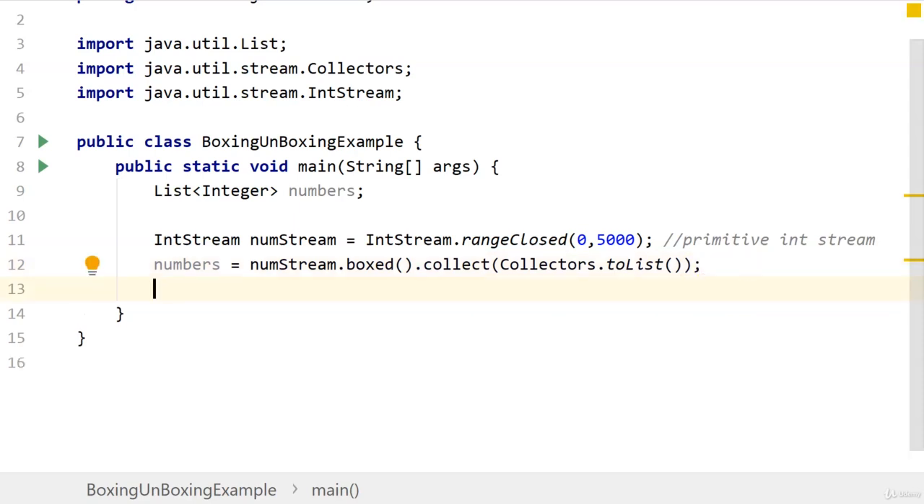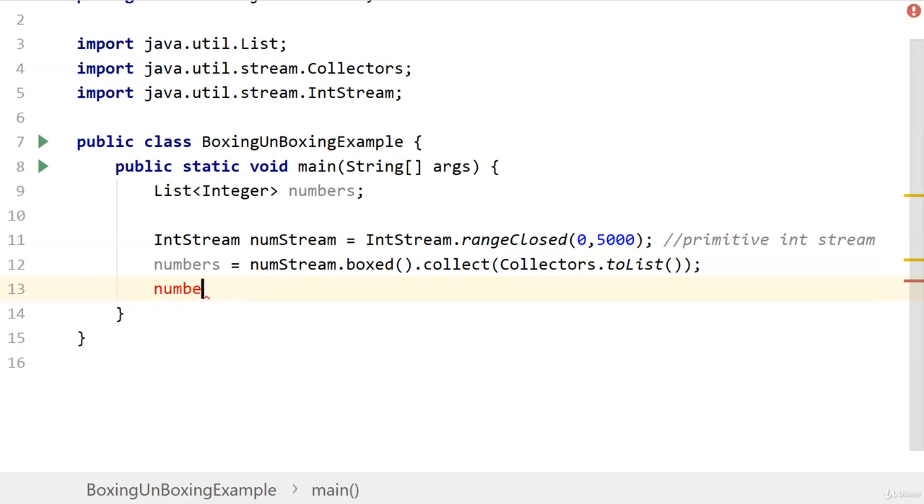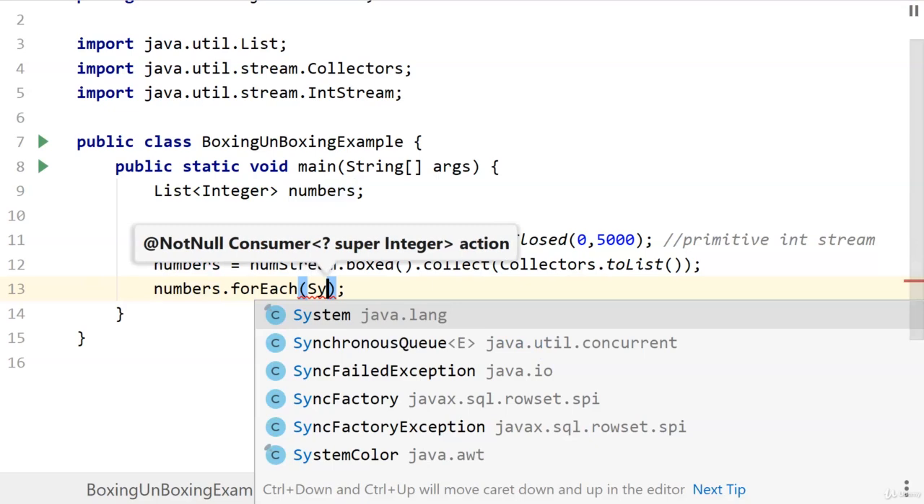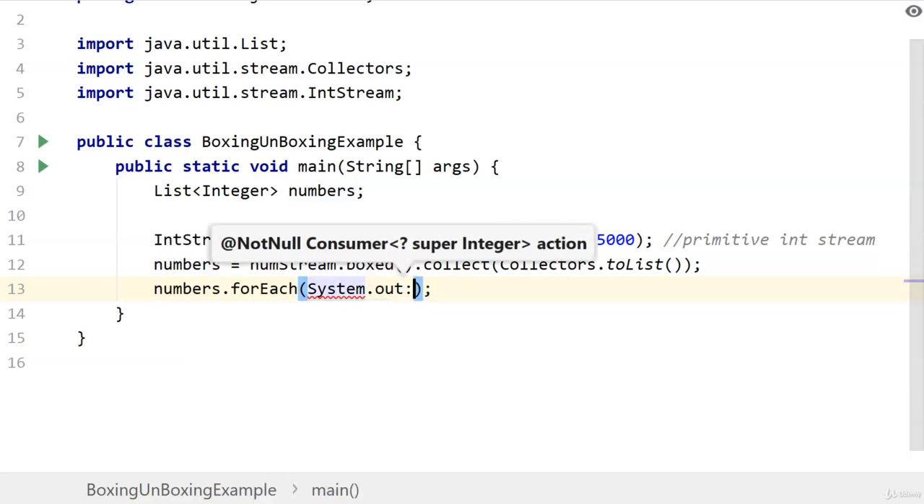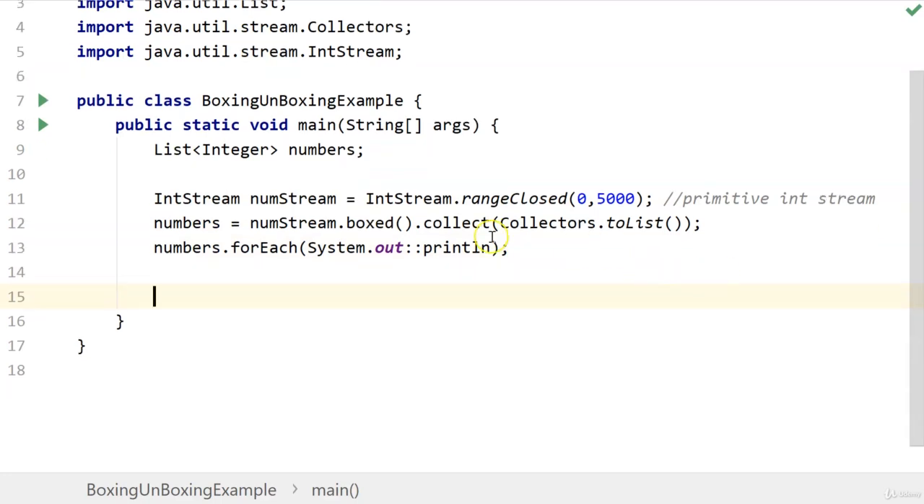And now let's print out using numbers.forEach and System.out::println. So this is where boxed helps us. Now let's look into unboxing.